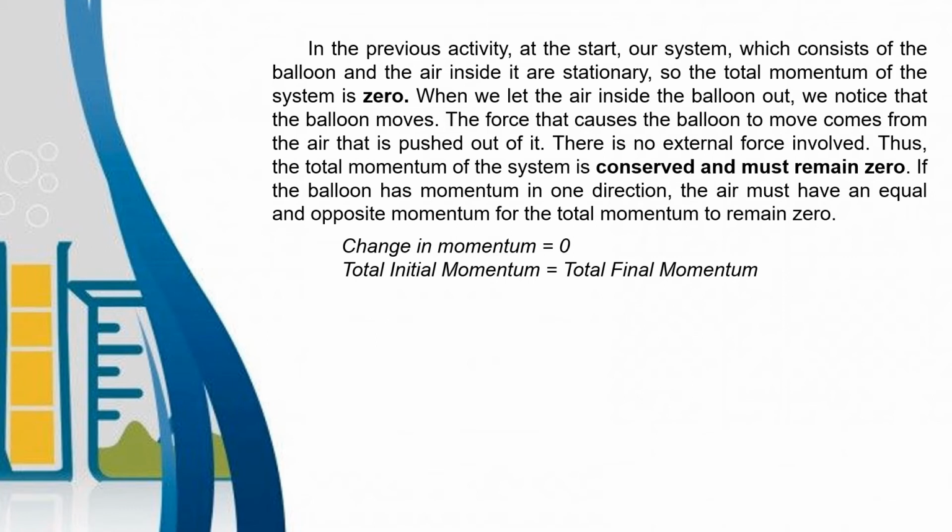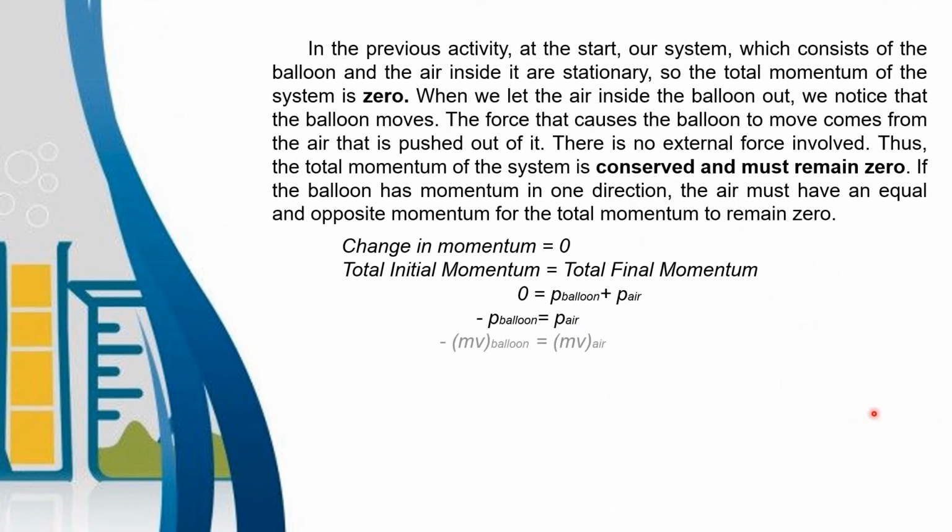So, the initial momentum before the balloon is released is zero. So, 0 is equal to the total final momentum, which is the momentum of the balloon plus the momentum of the air. P here is the momentum. So the momentum of the balloon will be transposed to the other side, making it negative. So negative momentum of the balloon is equal to the momentum of the air.